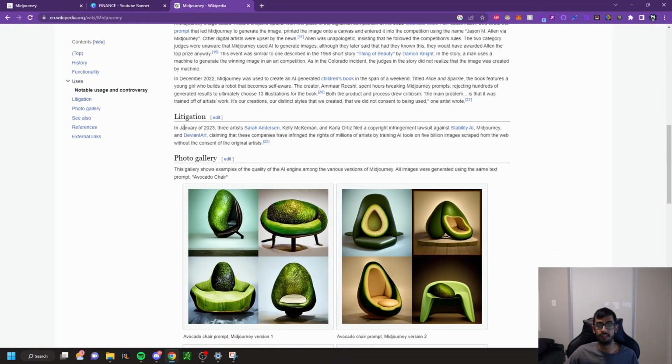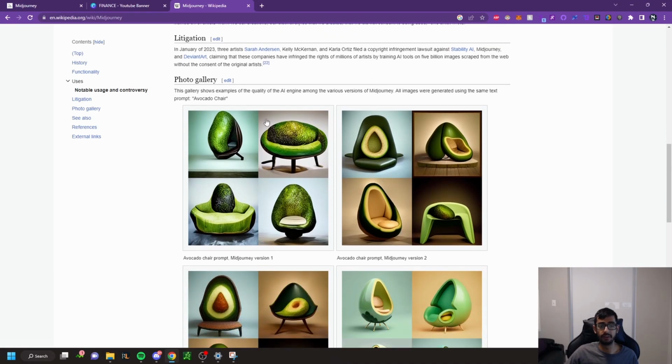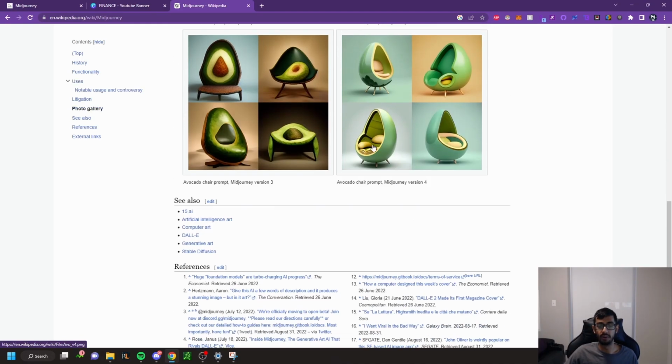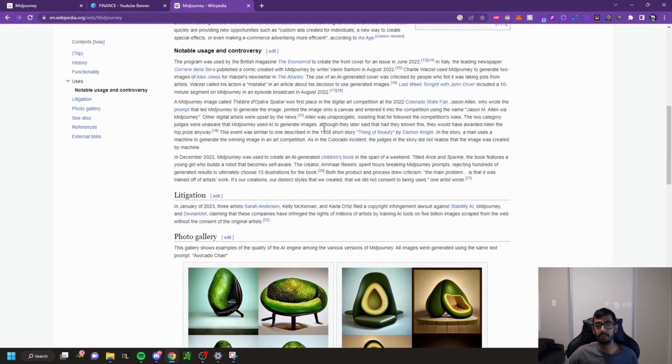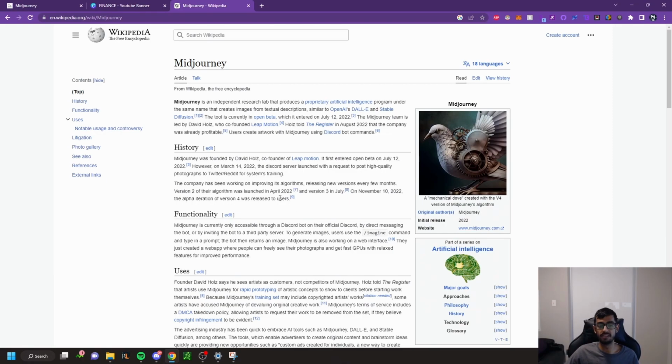It seems like in January 2023, 3 artists filed copyright infringement against Stability AI, Midjourney, and DeviantArt, claiming that these companies have infringed the rights of millions of artists by training AI tools on 5 billion images scraped from the web without the consent of original artists. So this is going to be interesting to see what is going to happen as far as the copyright thing goes. And then you can just see different avocado chair prompts from Midjourney. It's extremely powerful what you can create with this tool. And I'm super excited. I'm going to be personally using it myself.